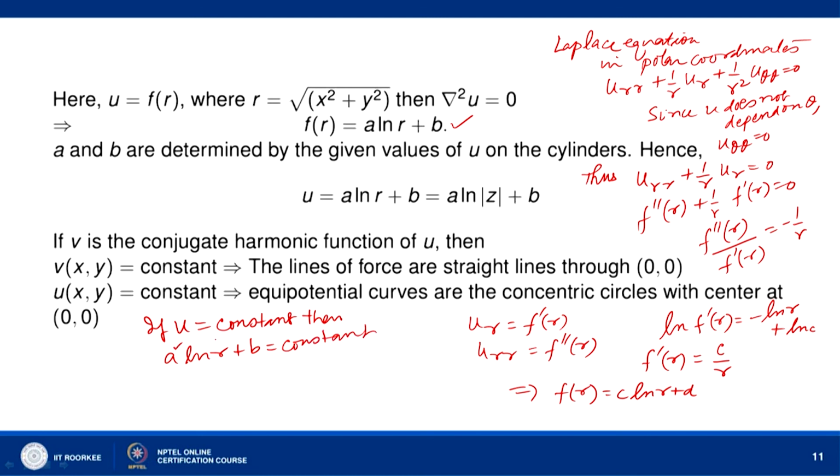A and B are constants. A ln r plus B equal to constant means ln r is constant, which implies that r is constant.